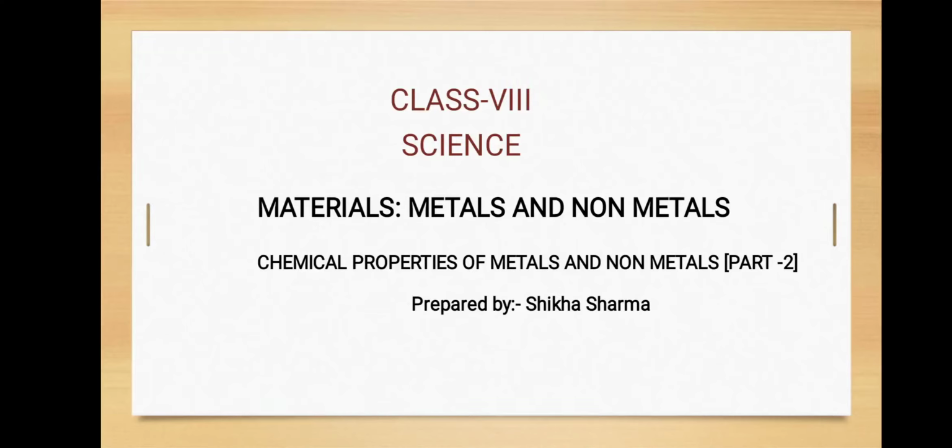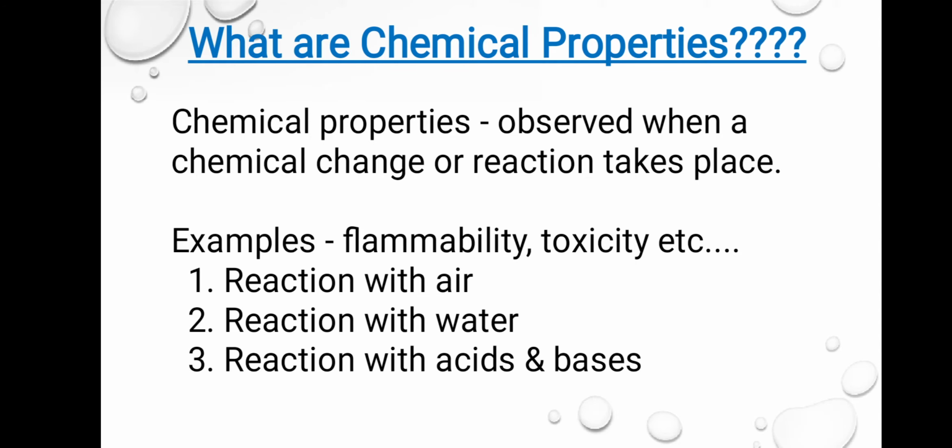Hello everyone. Today we are going to start with the second video of chapter 4, that is materials, metals and non-metals. In the previous video we have discussed the physical properties. Now today we are going to start with the chemical properties of metals and non-metals. So before proceeding with chemical properties, firstly we will discuss what chemical properties means.